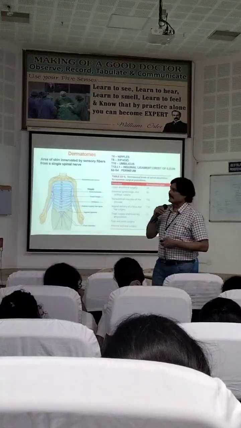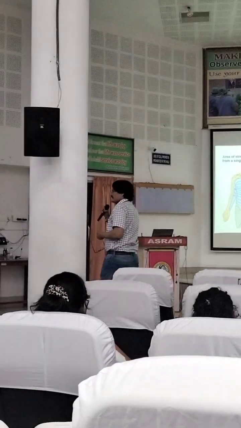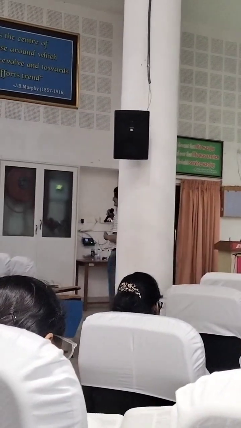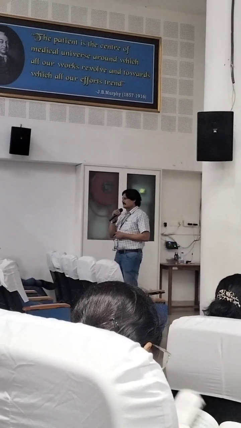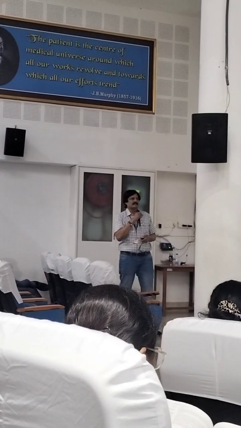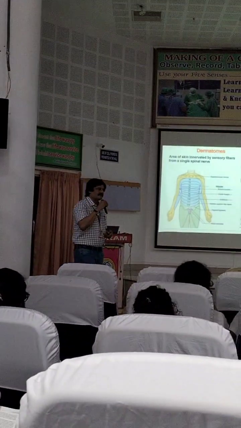Now when you are doing LSCS, lower segment cesarean section, for delivery of the child, it is mostly an emergency LSCS that we do.